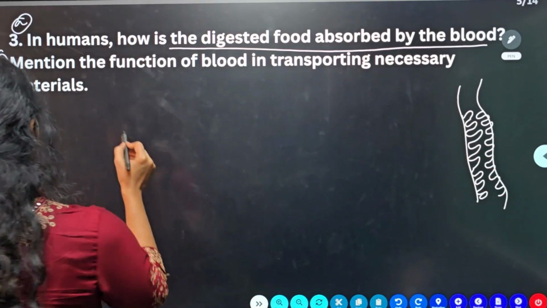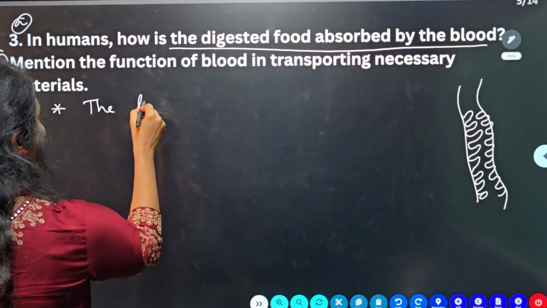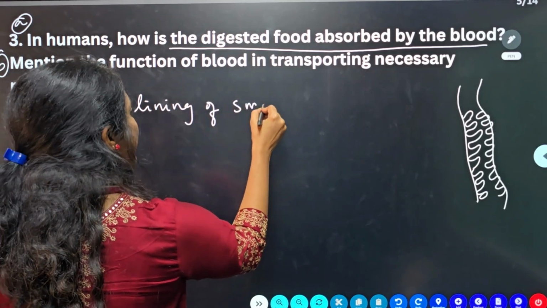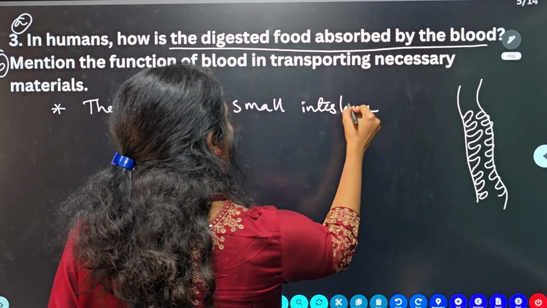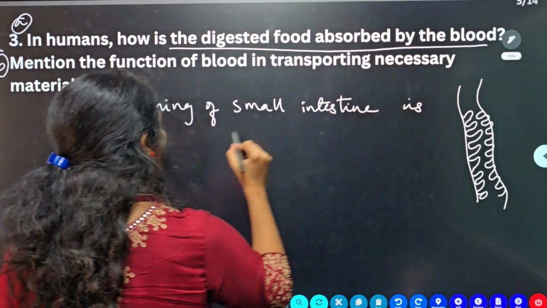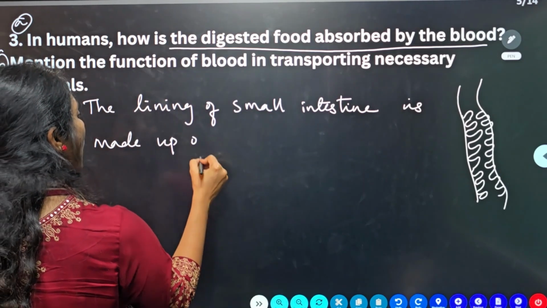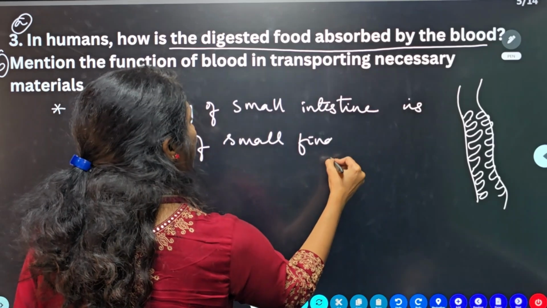So you have to mention the wall or the lining of the small intestine. Very important. The lining of the small intestine is made up of small finger-like projections.